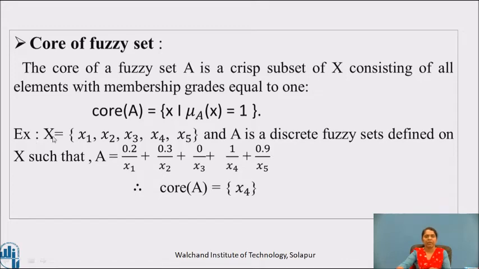For example, if capital X is the set {x1, x2, x3, x4, x5}, and A is a discrete fuzzy set defined on capital X such that A is equal to 0.2/x1 + 0.3/x2 + 0/x3 + 1/x4 + 0.9/x5, then core of A is {x4} since x4 has membership gradation 1.